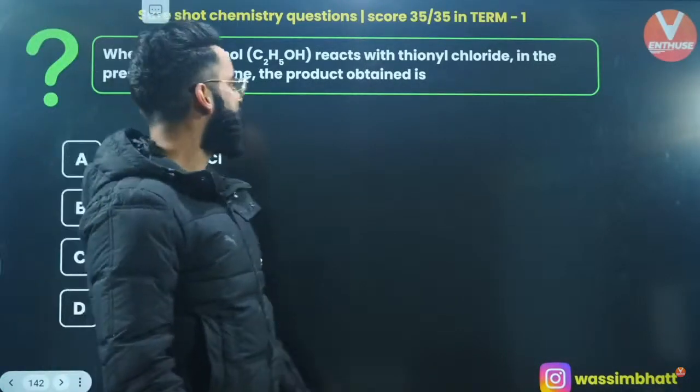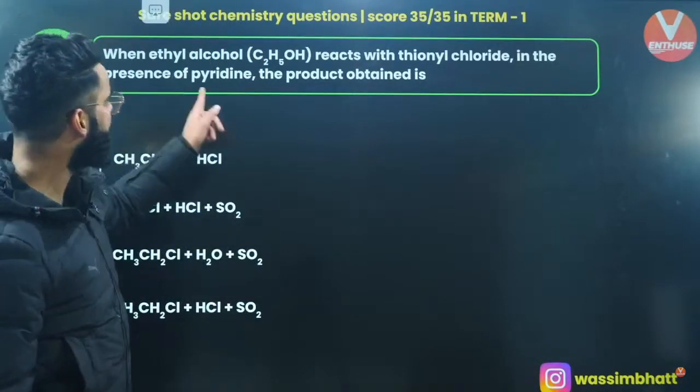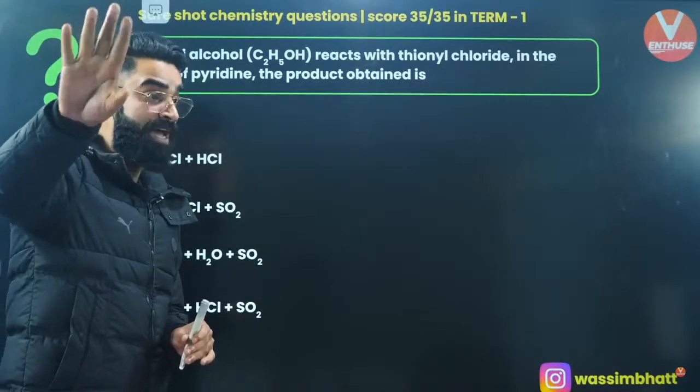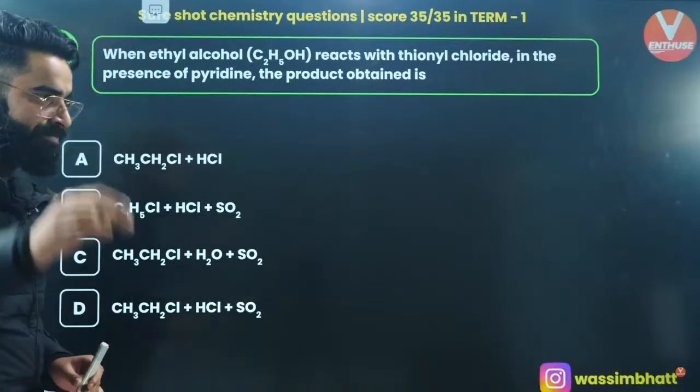One more. When ethyl chloride reacts with thionyl chloride in presence of pyridine, what is the product obtained? You'll be having two gaseous byproducts, if you remember.